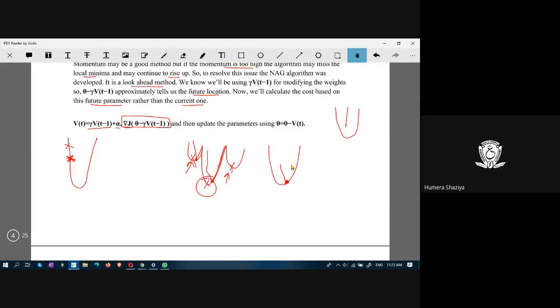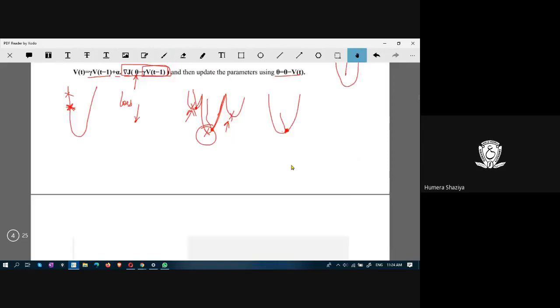Here you are finding the loss with respect to the future point in the weight. Again, you are trying to find this velocity, means after reaching this future point. This denotes the point where it is landing. So that after reaching that point, what will be the loss? And then it updates the weights.